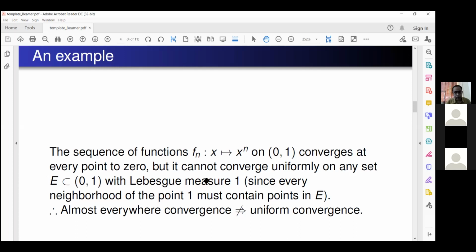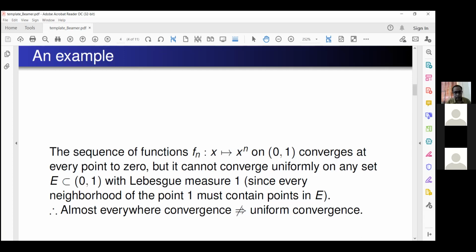So this example serves a purpose: almost everywhere convergence doesn't imply uniform convergence. That is, it is converging, even if we include the endpoints, the convergence is failing only at the point 1. So almost everywhere convergence did not imply uniform convergence.